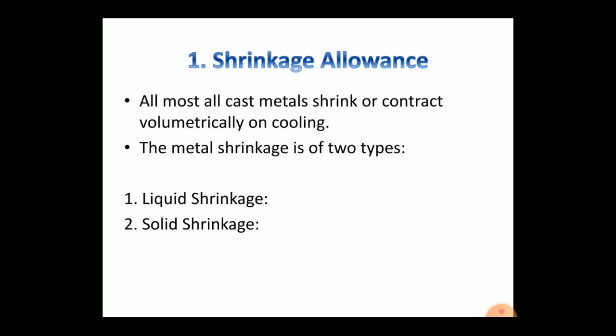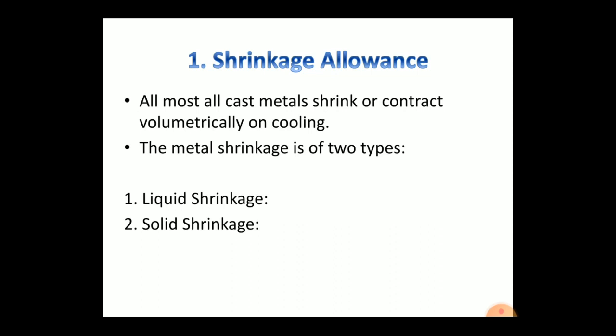Let's see the first one, the shrinkage allowance. As a metal solidifies and cools, it shrinks and contracts in size. To compensate for this, a pattern is made larger than the finished casting by means of shrinkage or contraction allowance.